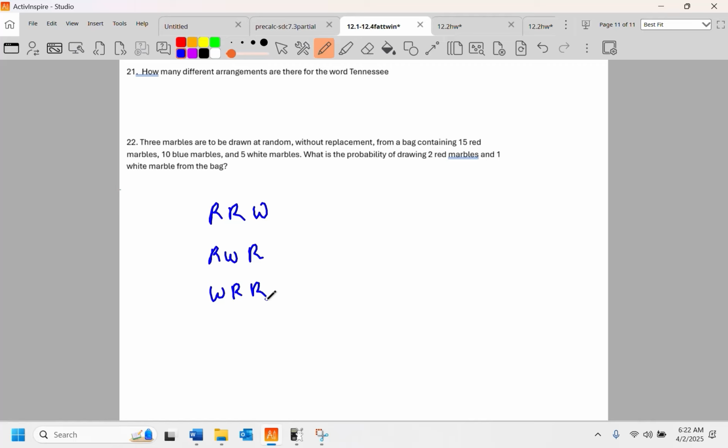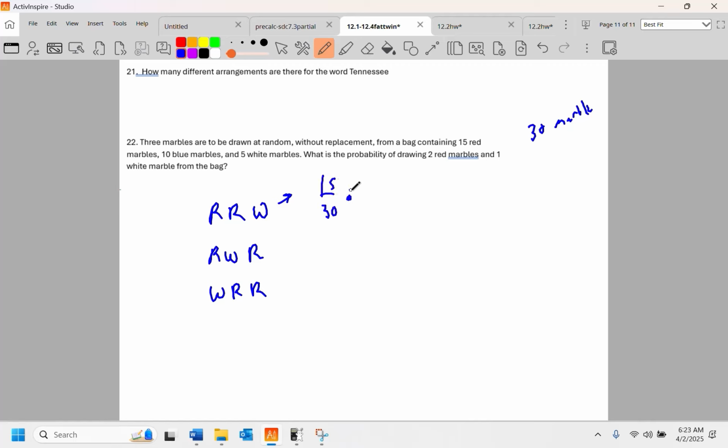So we're doing this without replacement. They're all going to have the same probability. So the probability of getting a red marble, let's see, we got 15, 25, 30. There's 30 marbles. That should probably be mentioned. Probability of drawing a red is going to be 15 over 30 initially.